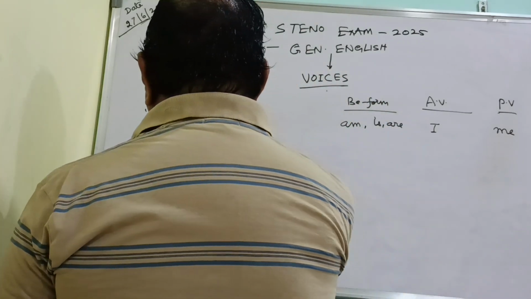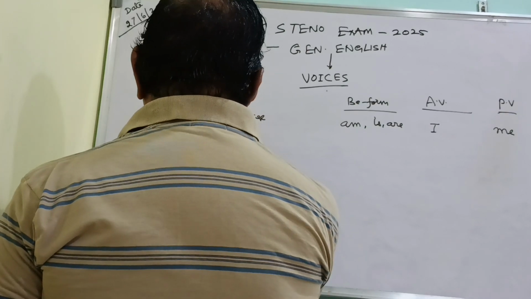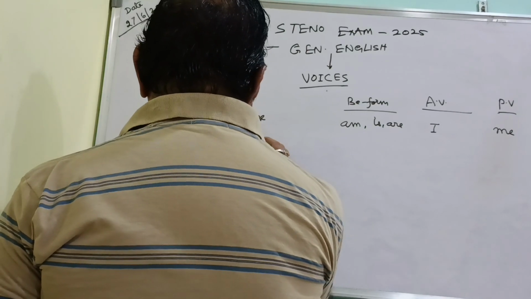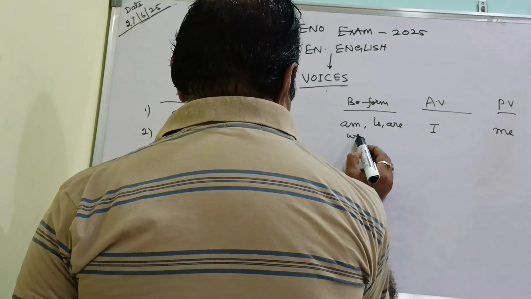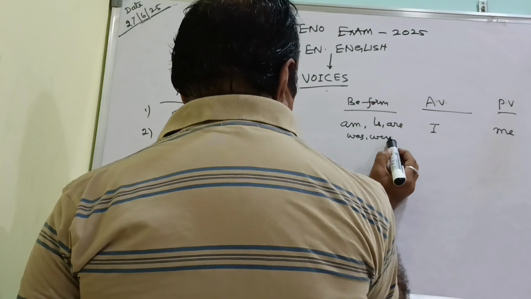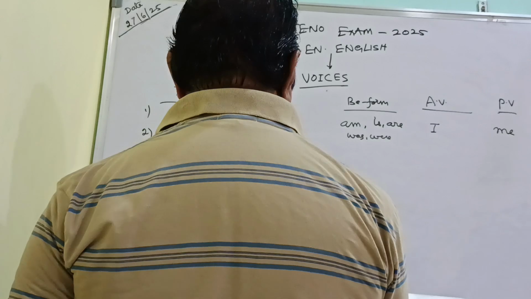So first the B form we are writing. Simple past tense, was and were.